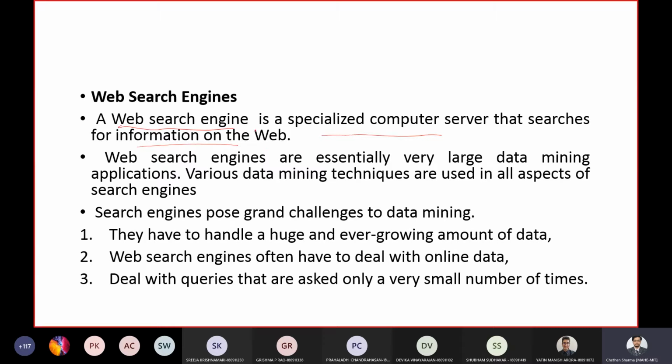The search results for your web search engine are usually a list. This list is called hits. So the list is also called hits.